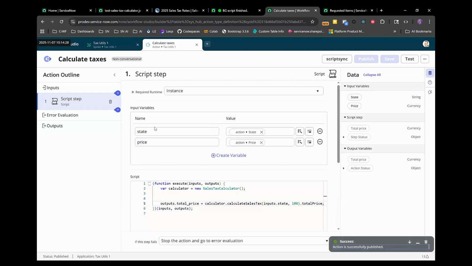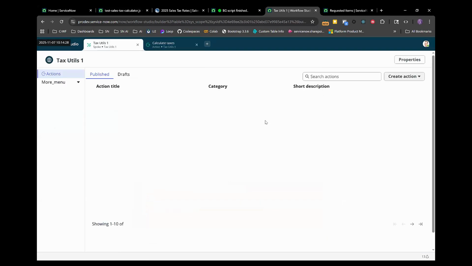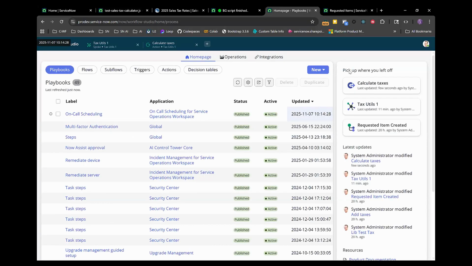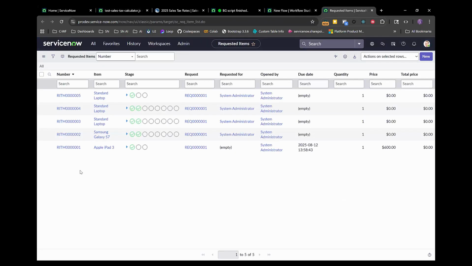All right, and so what we can do now is, like I said, the accents can be a little fiddly. So there's something I just don't have lined up correctly, but that isn't what we're trying to demonstrate here. So that's okay. So let's create a new flow. And so you see here for requested items, I have requested an Apple iPad and the price is $600.